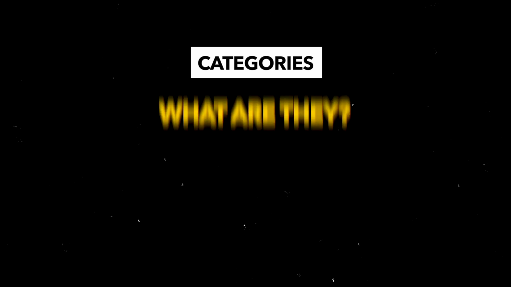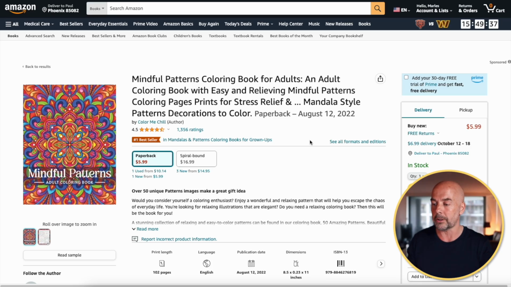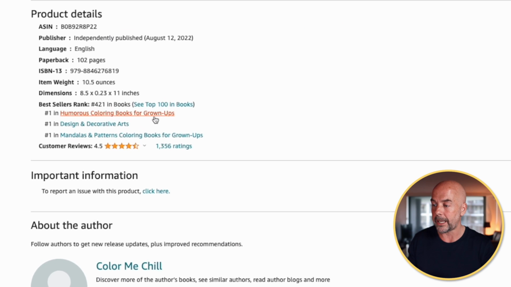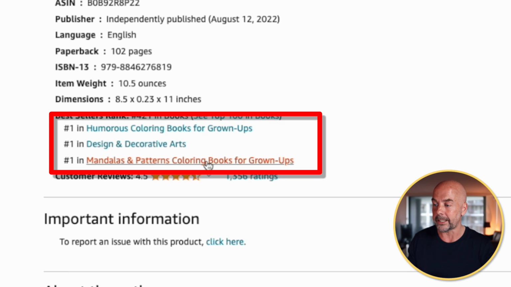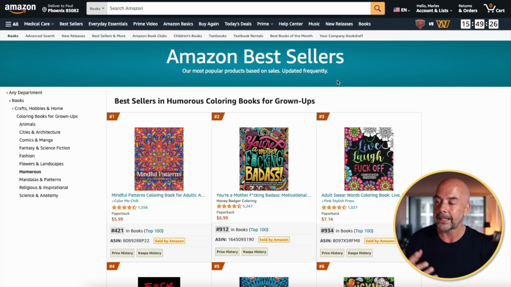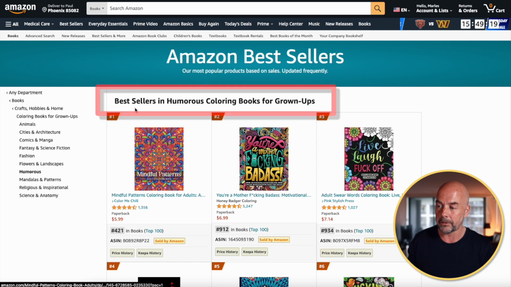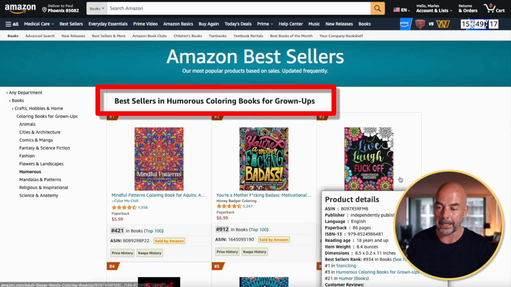Now, first of all, just to recap on categories. What are they? Well, if we go to a book listing on Amazon and scroll down, you'll see that this book here is listed in these 3 categories here. And if we click on one of these, it takes us to a category page. And you'll see we've got a list of these other categories on the left, and we've got the bestsellers title here.